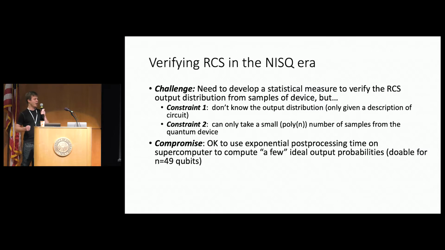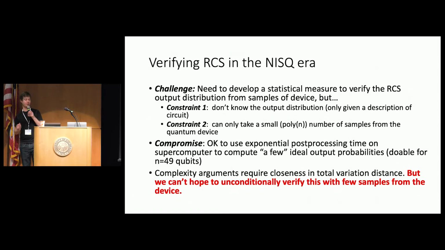And so to get over this, we have a compromise. This compromise makes sense in the intermediate scale era, but it probably does not make sense for a much larger than intermediate scale. And that's that it's okay to use exponential post-processing time on a supercomputer to compute a small number of ideal output probabilities. Now this is doable, for example, for n equal 49 qubits. Might be doable for 50 or 60 or 70, but at some point, of course, it's not going to be doable. Nonetheless, even with this compromise, this is still a very challenging goal.